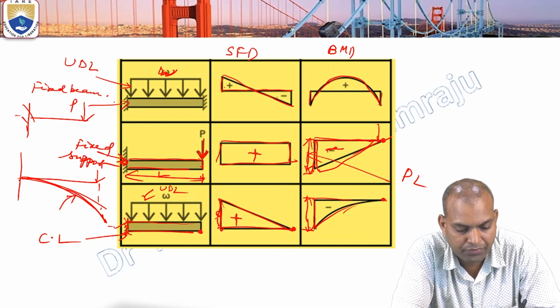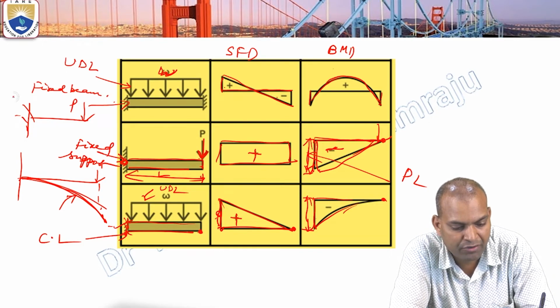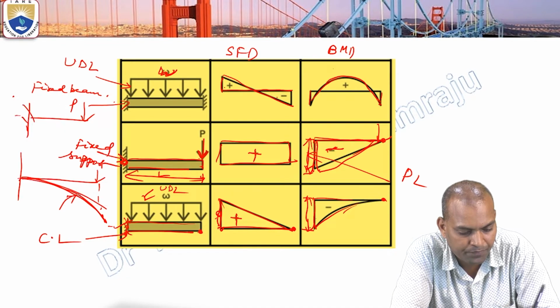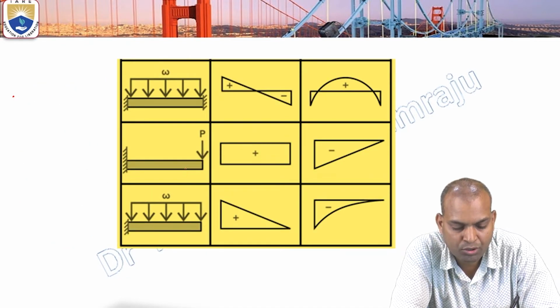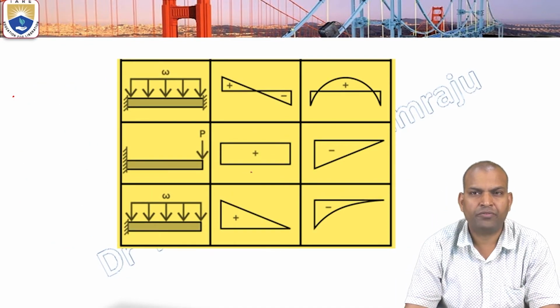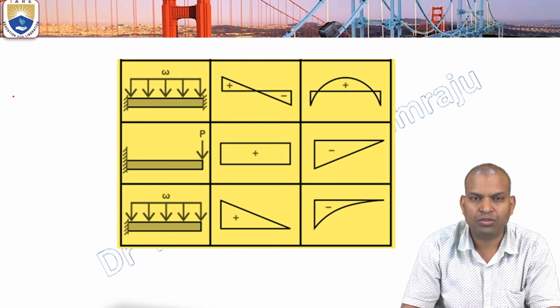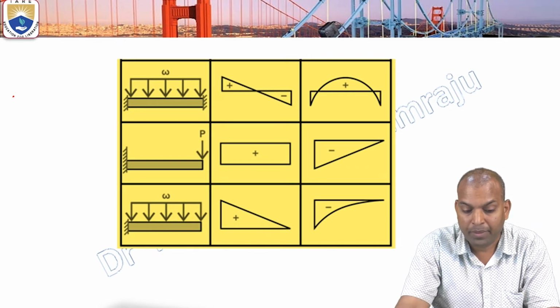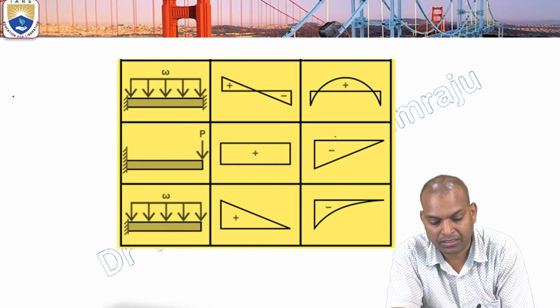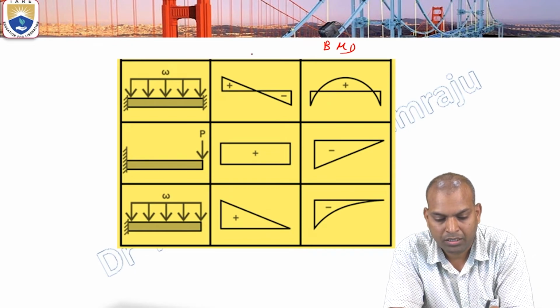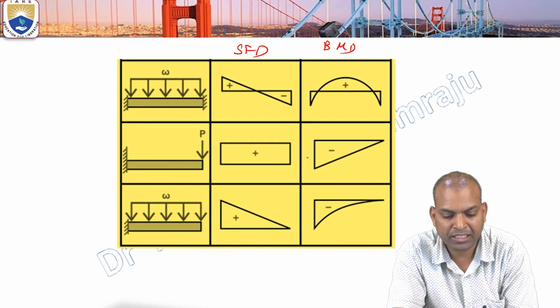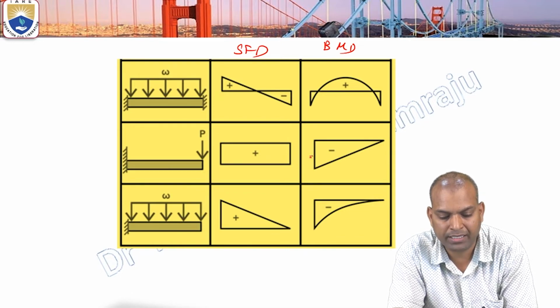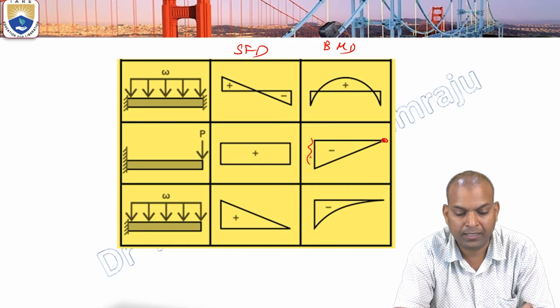Whereas in the case of a cantilever beam with point load, the variation of the shear force is constant throughout the length of the beam. But the bending moment is varying. The bending moment is maximum at the fixed end and minimum at the free end.